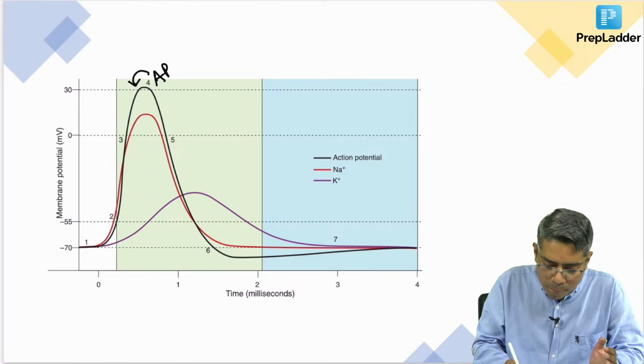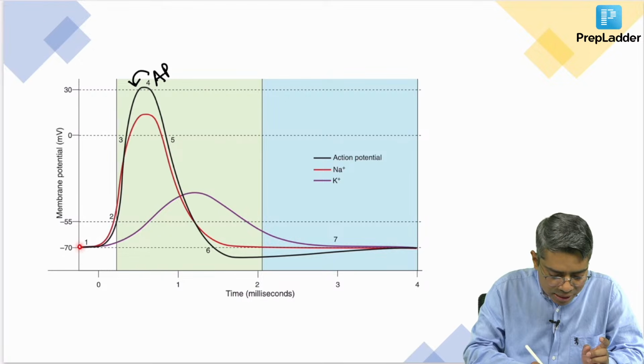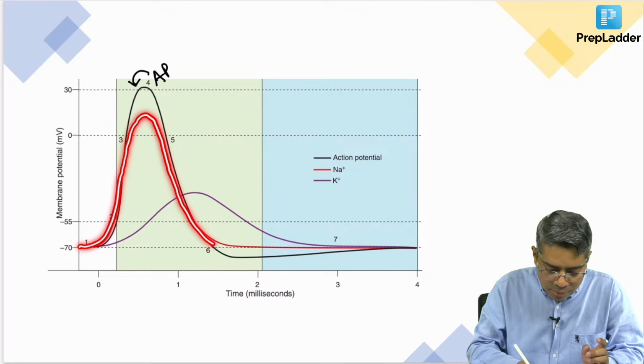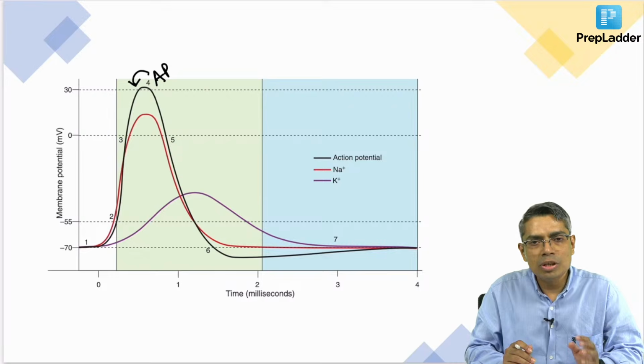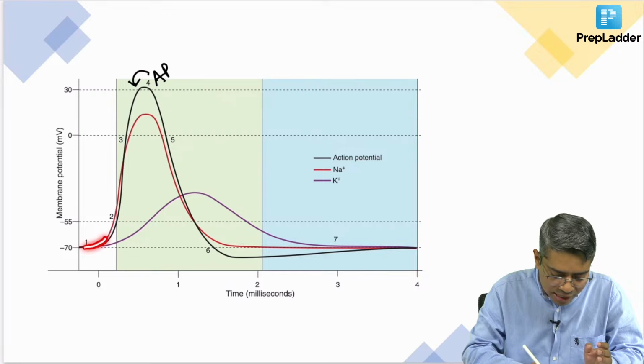The permeability of sodium is shown here with the red color curve. Follow this curve; it denotes the permeability of sodium, meaning at which point the sodium channel numbers are maximum, that is here. Initially the number of open sodium channels is very low.